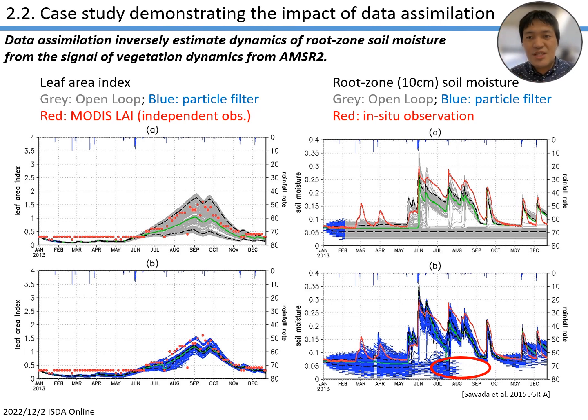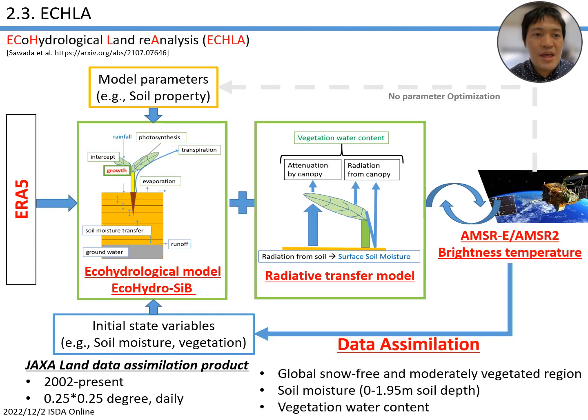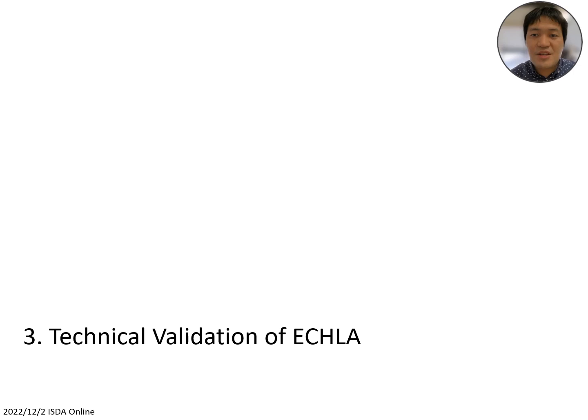So, although the C-band microwave observation information is limited, we can expect that we can improve the entire root zone soil moisture profile by our data assimilation system. And in the ECRA, we need to disable the parameter optimization function, but we perform the state variable adjustment every single day using the AMSR3 and AMSR2 brightness temperature. Okay, and let's move on to the technical validation of ECLA.